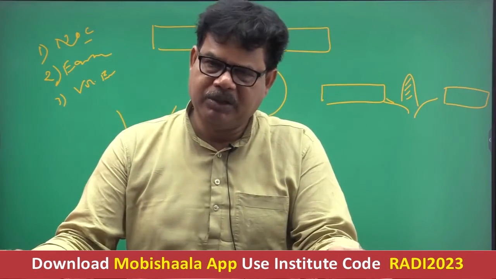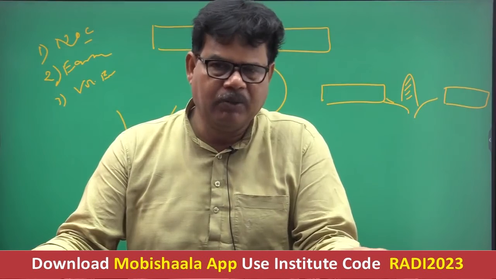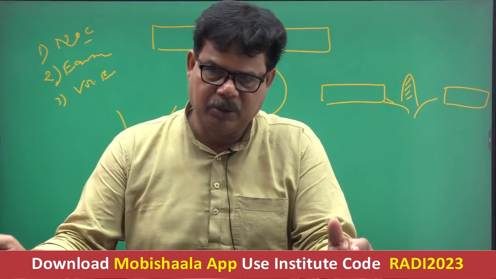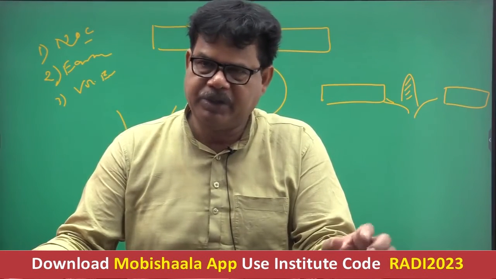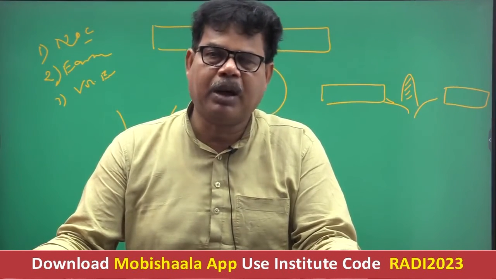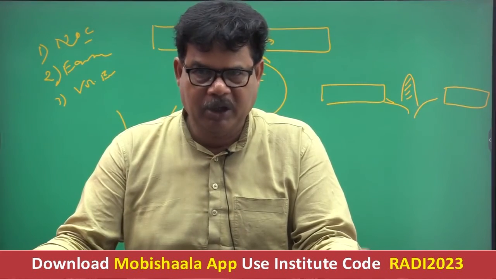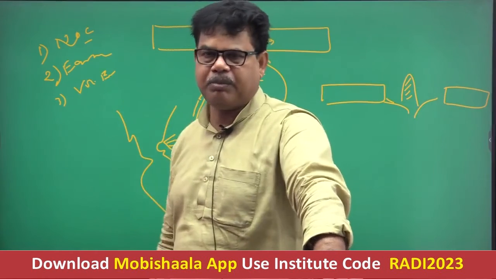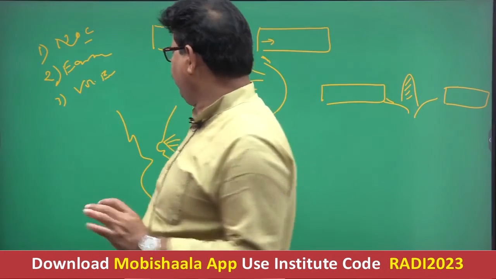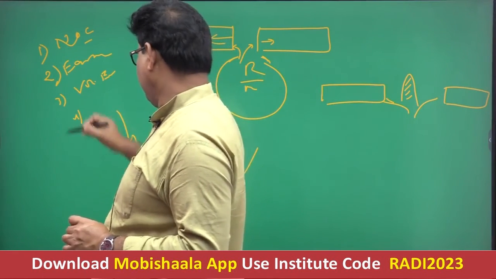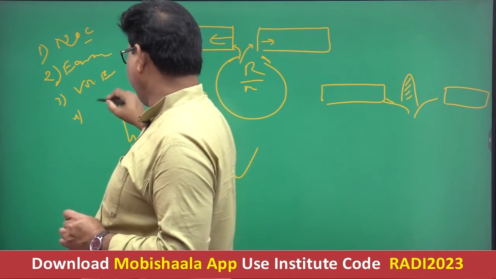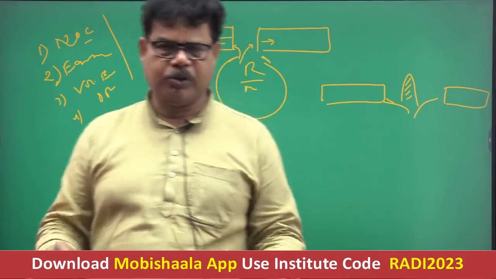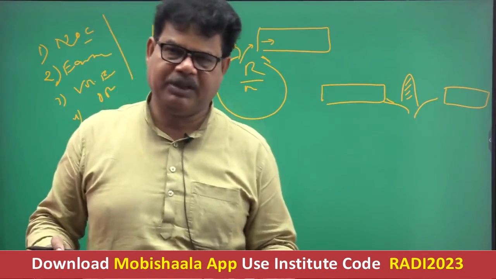Actually, most part of the ridge remains submerged under water, but some part of the ridge is exposed above the water. As for example, Iceland is located on this ridge. Again, you see some part of the ridge extends in the southern part of Greenland in the form of a plateau. So, what is the basic theme? It is clear, na? The plateau is also the product of the divergence of the plate, na? Okay. So actually, the fourth phenomenon is basically the formation of oceanic ridge. Getting well? So as far as the question of what are the phenomena associated with the divergence of the plate, it is clear now.